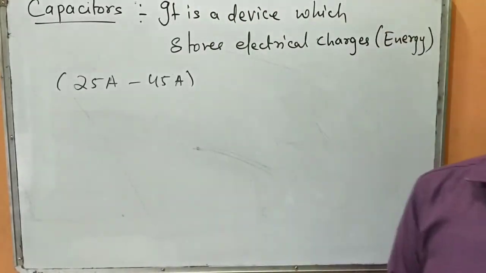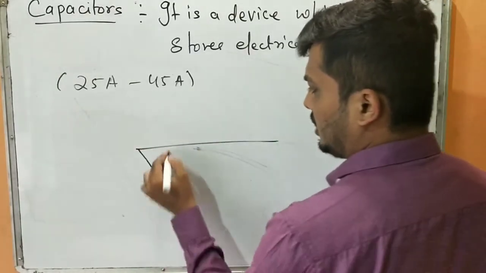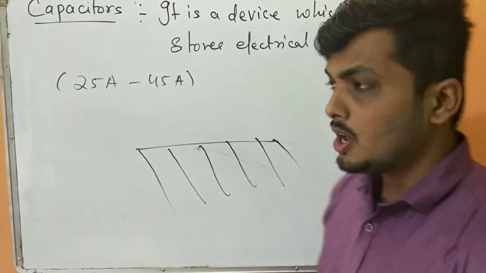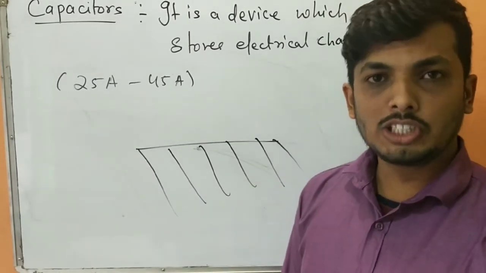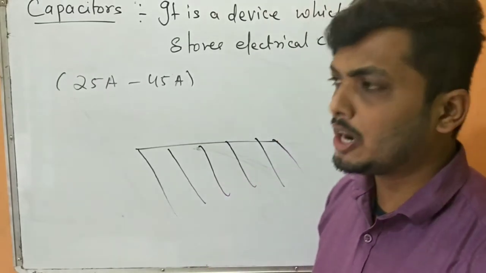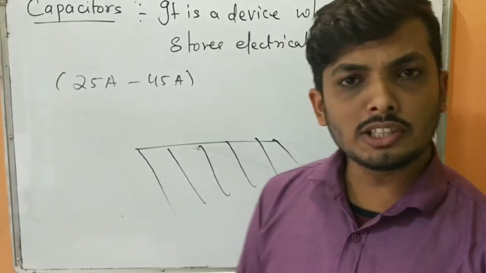Students, you can imagine this like if I have constructed a dam. I'm just trying to differentiate a capacitor from a battery. The only big difference is the way they discharge. Almost all the things are the same, because a battery also stores the energy and gives the energy, but how they discharge is most important.